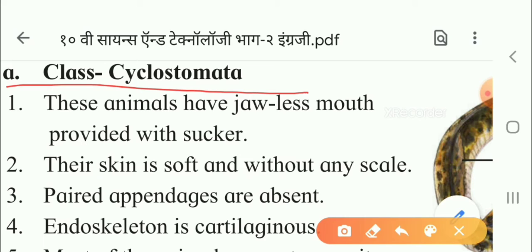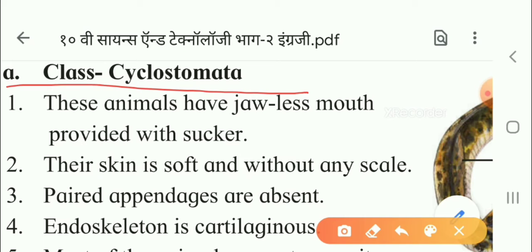Now, third point is that paired appendages are absent. Appendages mean the pectoral fins or the fins. These are absent. Now, the endoskeleton is cartilaginous. Again, what is the meaning of cartilage, children? Cartilage means it is firm, flexible connective tissue.